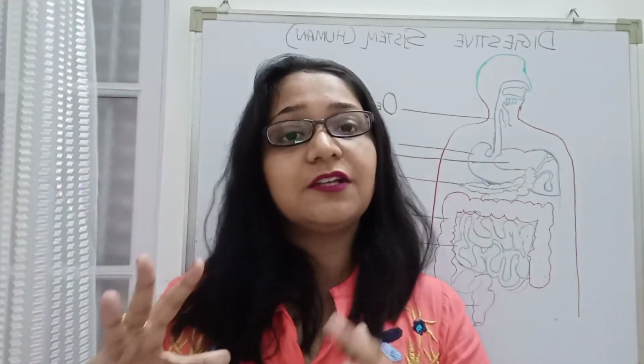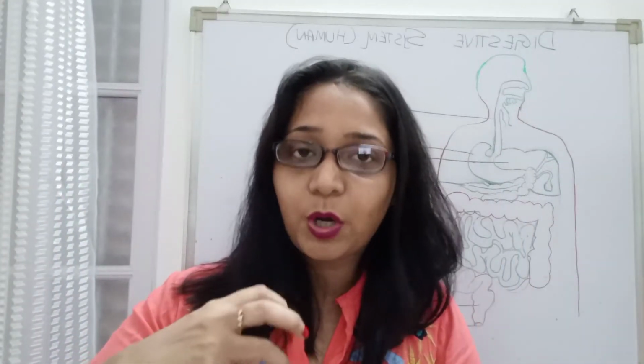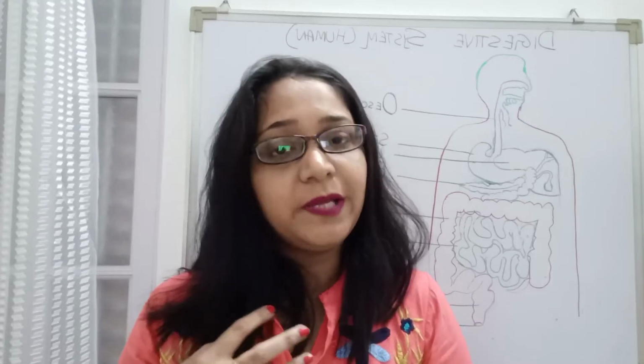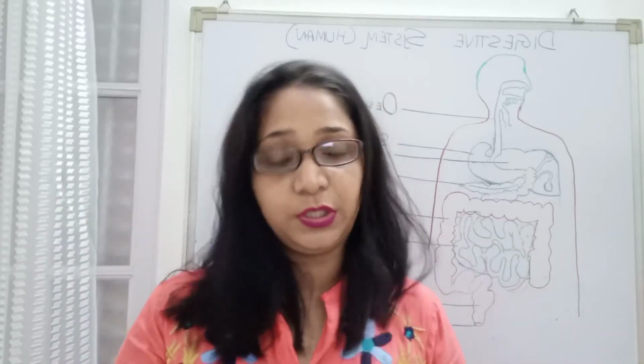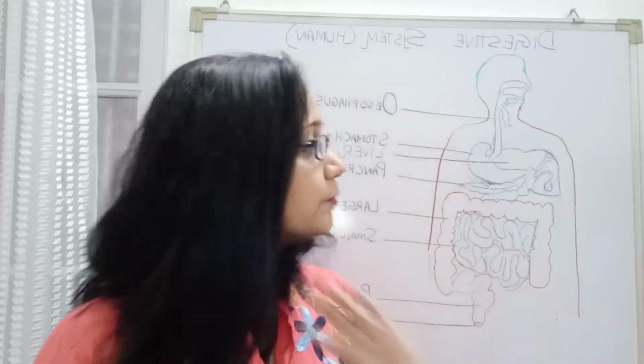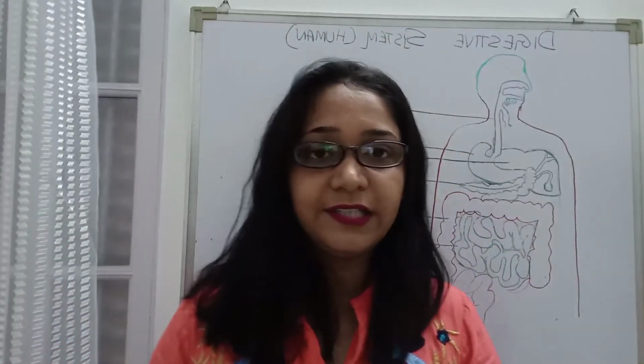Here the digestion has been completed, but that digested food has to be absorbed by the body and taken within the circulatory system. Then it is transported all around, and only then energy will be produced. Clear? So your complete digestion has occurred here.